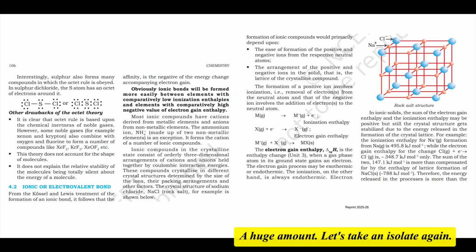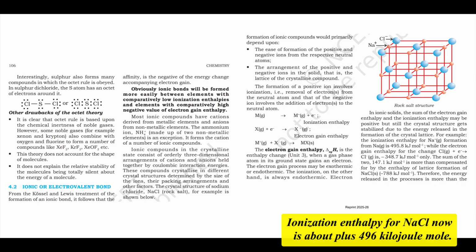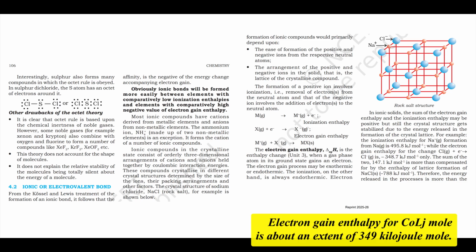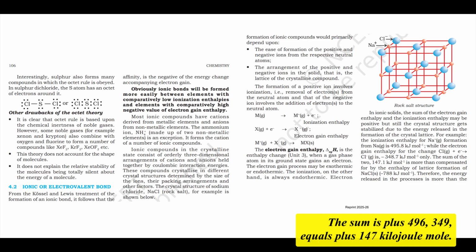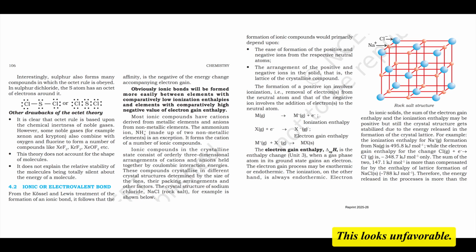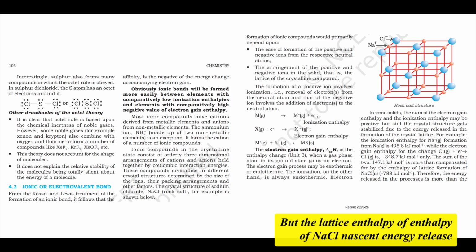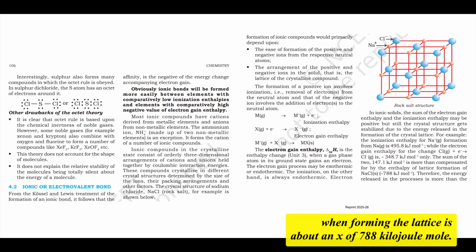A huge amount. Let's take an example again. Ionization enthalpy for Na is about plus 496 kJ/mol. Electron gain enthalpy for Cl is about minus 349 kJ/mol. The sum is plus 496 minus 349 equals plus 147 kJ/mol. This looks unfavorable. Yeah, positive means energy needed. But the lattice enthalpy of NaCl, the energy release when forming the lattice, is about minus 788 kJ/mol.